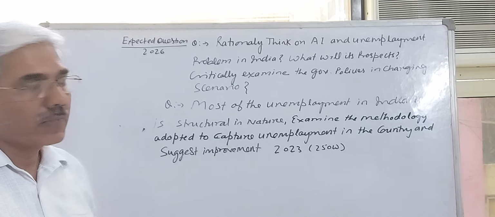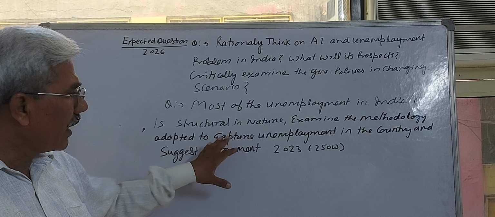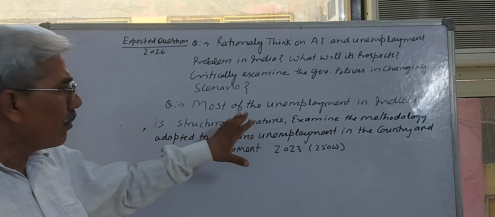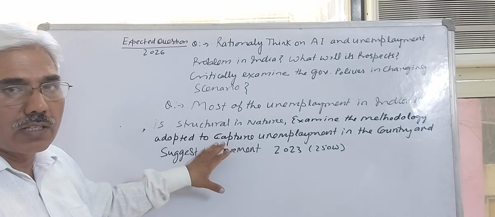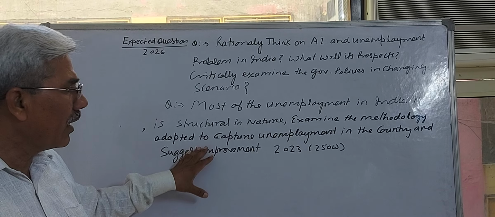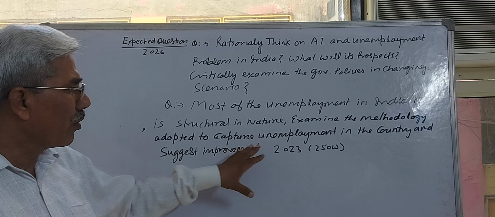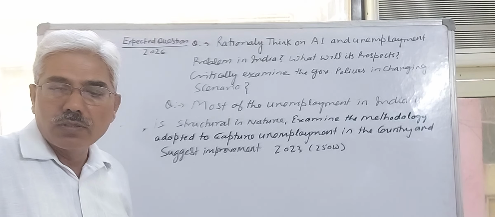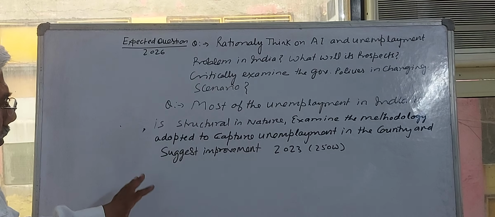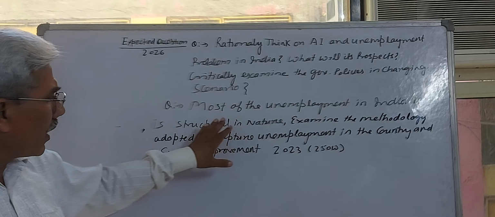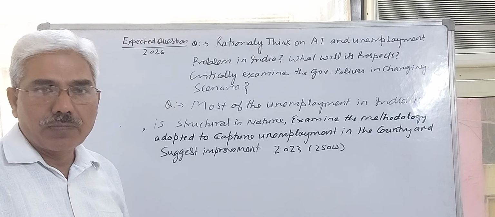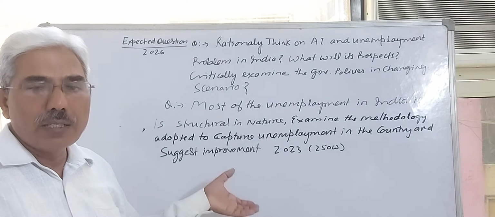Student, first of all, introduce yourself that definitely the nature of unemployment in India is structural and the methodology opted by National Sample Survey Organization is not going to measure that kind of structural unemployment in India. There are certain limitations and improvement suggestions. That may be your best introduction for the explanations. In expansion, you will explain first of all why the nature of unemployment in India is structural. The structure of the society you have to explain in first para within 50 word limit.